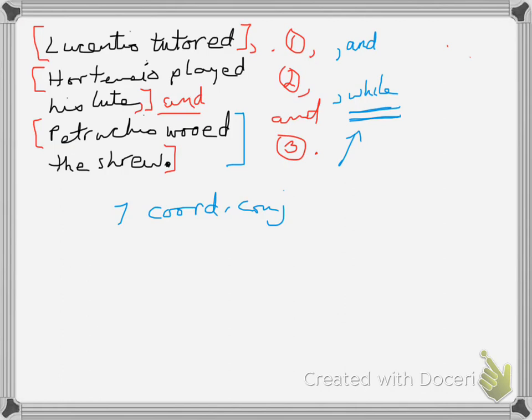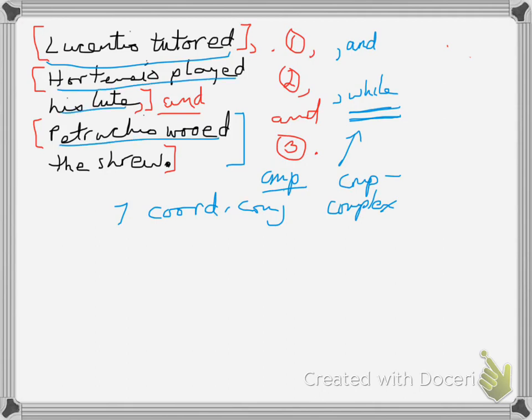So that would be a 2 and 1. That would be a compound complex sentence. So compound in the first case, or compound complex in the second case. So we have some choices when we have 3 clauses. But I asked you, how would I combine them if they were all independent clauses? So I would not do it that way. I would do it this way and make it a compound sentence.